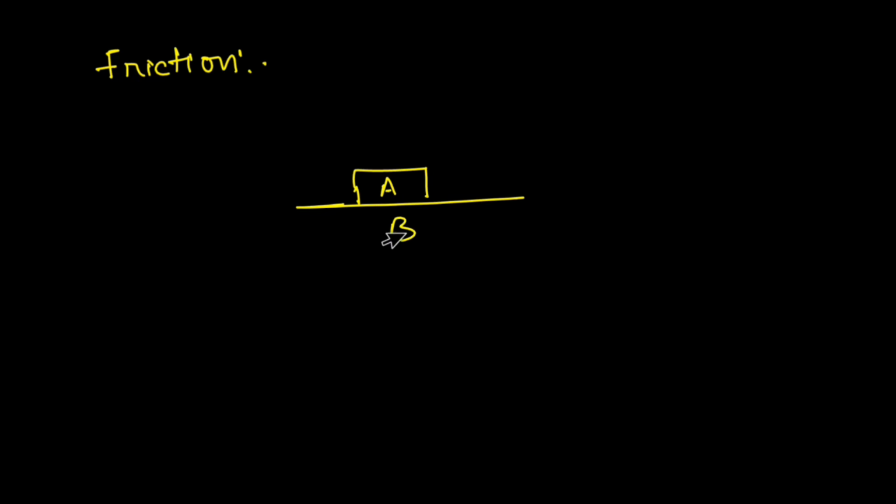In this video, we are going to learn about friction. So what is friction? Suppose a body A is on the surface of a body B, and if we apply a force on body A in the right direction, then at the surfaces of contact an opposing force develops which opposes the motion of the body. This force which is developed at the surfaces of contact and opposes the relative motion of the body is called force of friction, or friction.